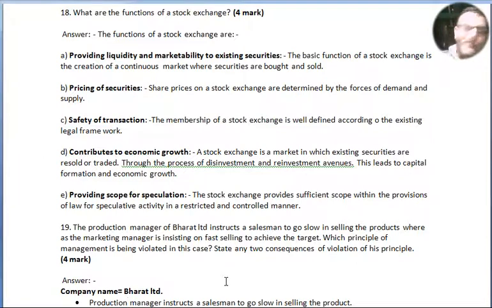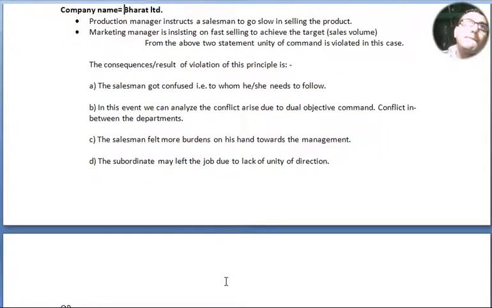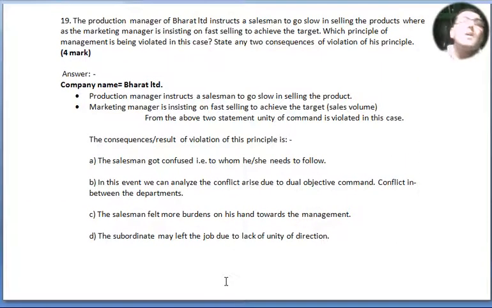Question number 19. The production manager of Bharat Limited instructs a salesman to go slow in selling the products, whereas the marketing manager is insisting on fast selling to achieve the target. Which principle of management is being violated in this case? State any two consequences of violation of this principle.